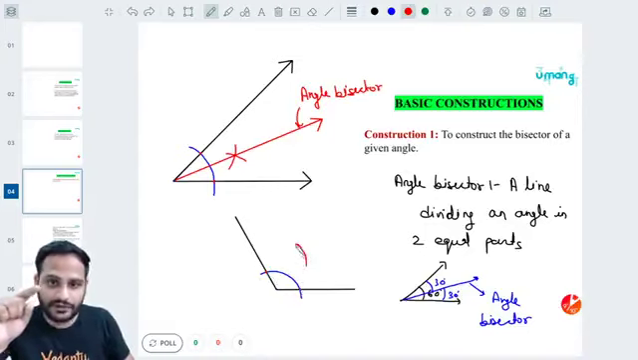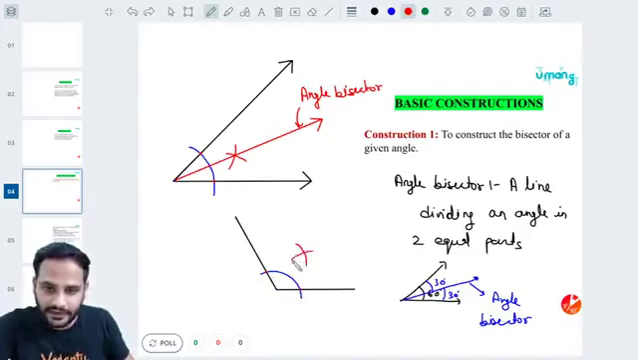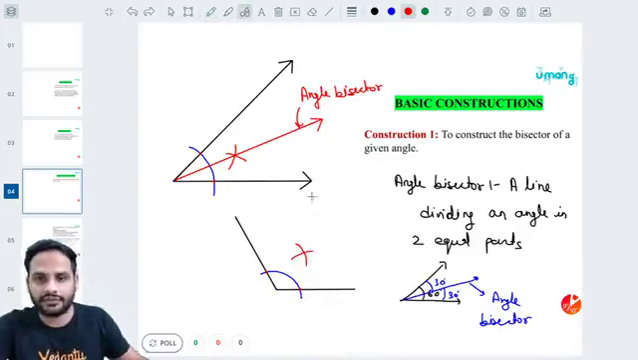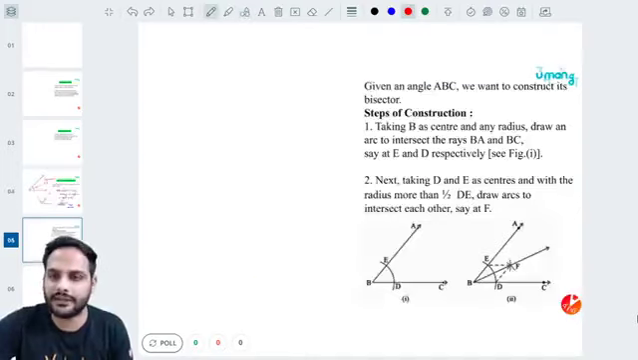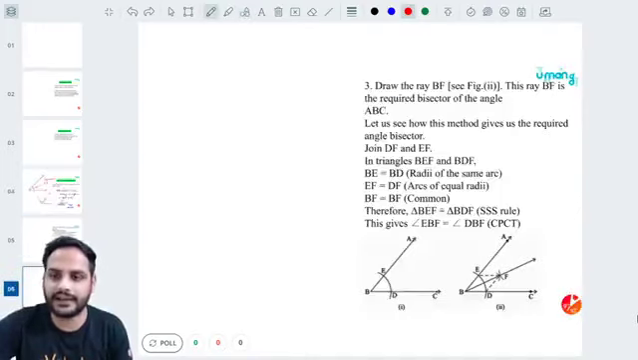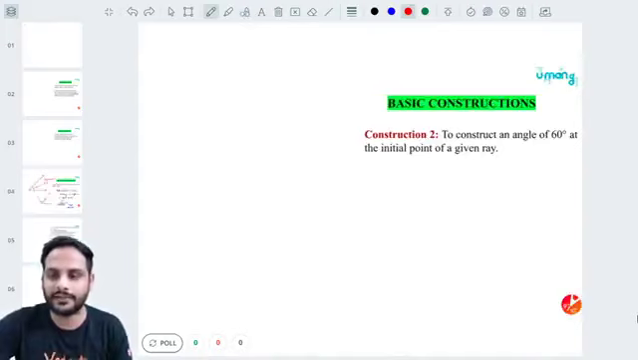Now, from the first arc you have made, keeping the compass length same, make the second arc. Draw the line through the intersection point joining the vertex. So that will be your angle bisector. Got it? So this is how you draw the angle bisector of any angle.